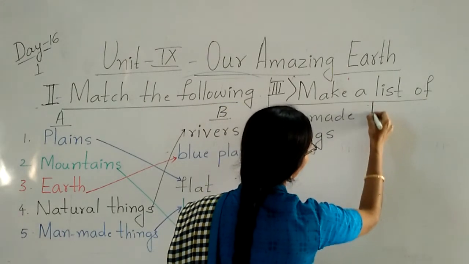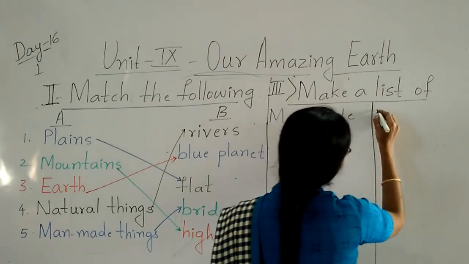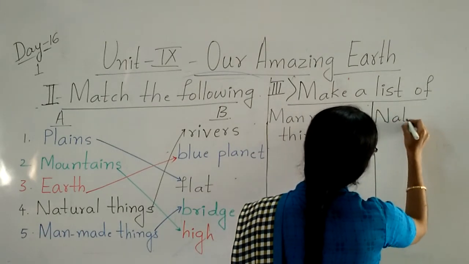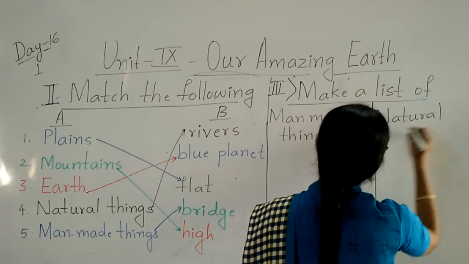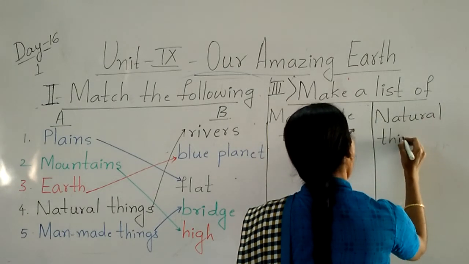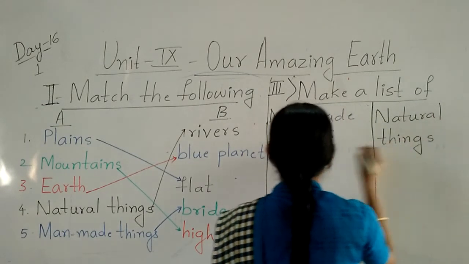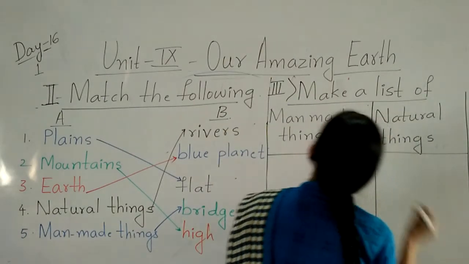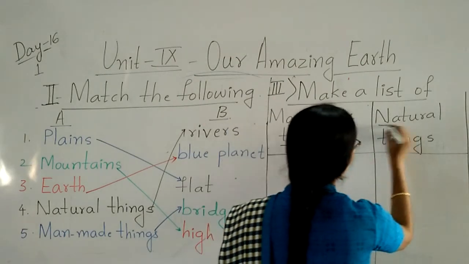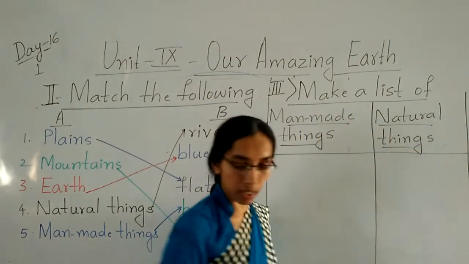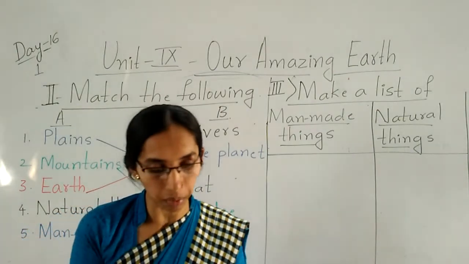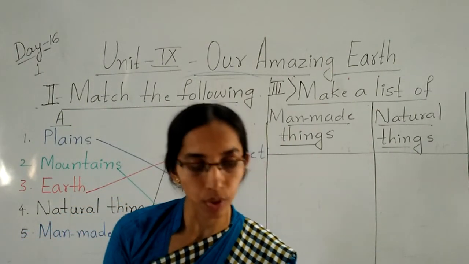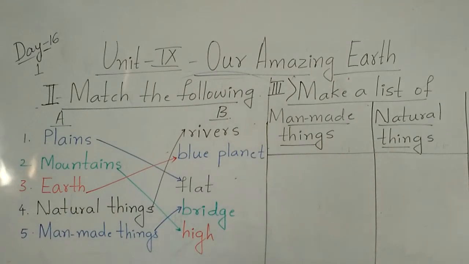Make a two-column table, children. Next one is natural things. So here children, I will show one image. They asked, look at the pictures and then make a list of man-made things and natural things. Okay?